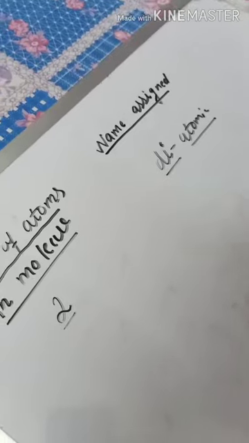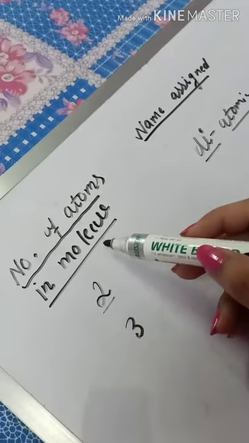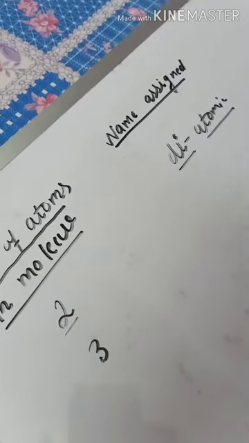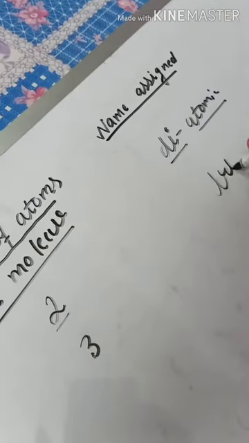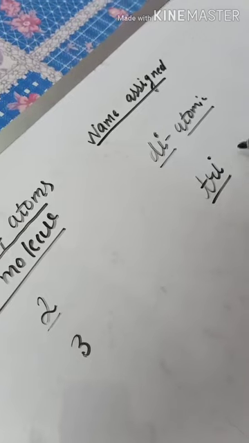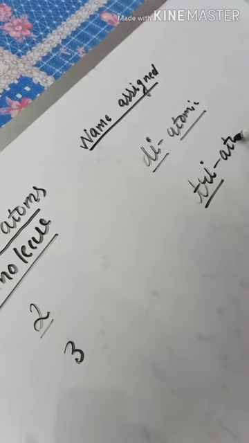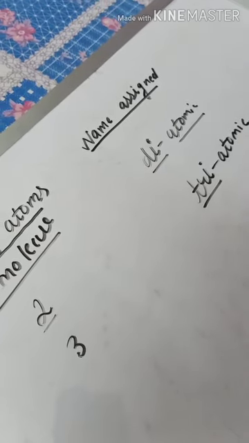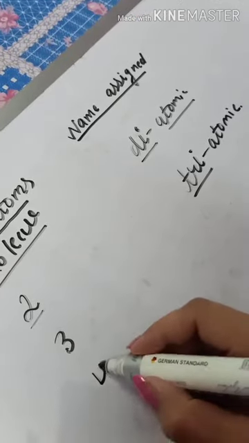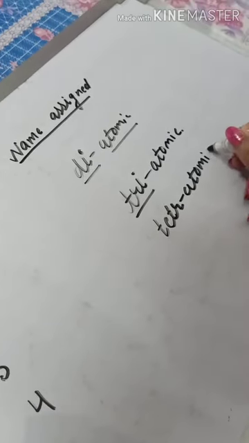Similarly, if we have 3 atoms in a molecule, then that molecule is named with tri. Tri means 3, so it is a triatomic molecule. If the number of atoms is 4, then that molecule is known as a tetratomic molecule.